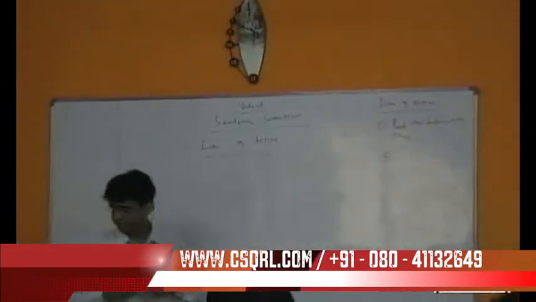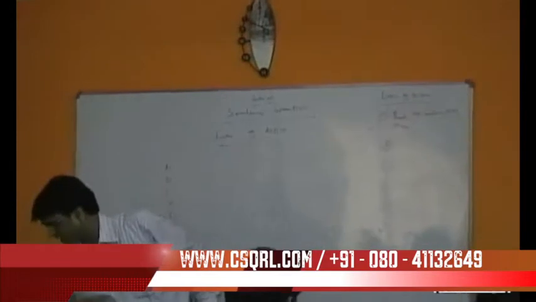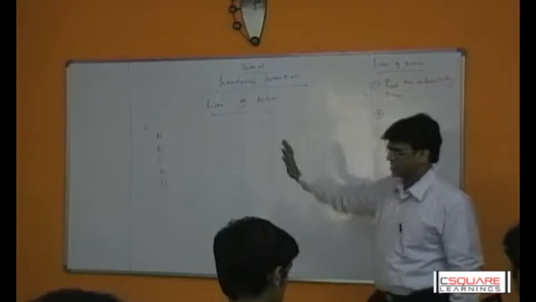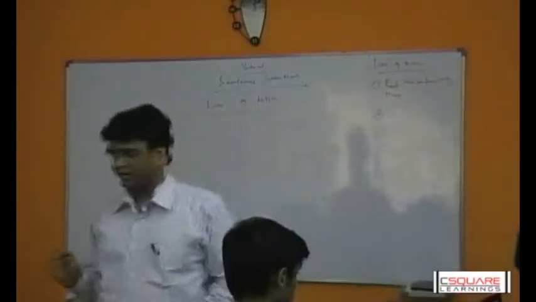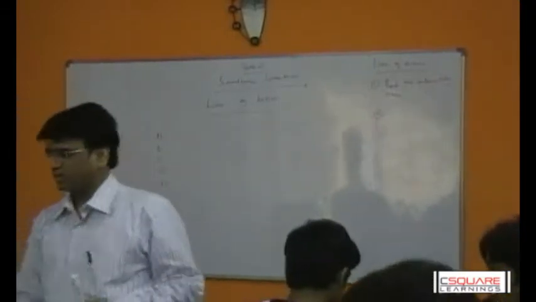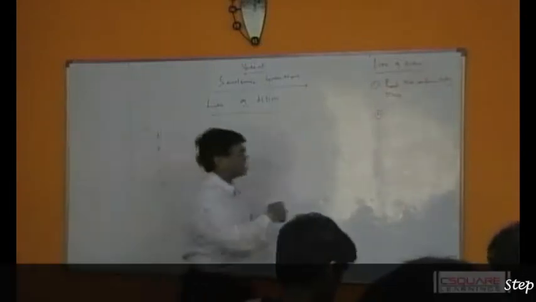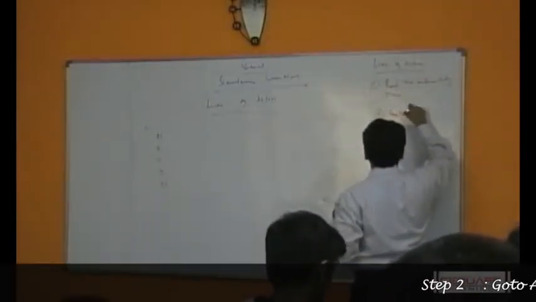Now, step number 2. Before I jump to step number 2, I have to quickly write down my answer choices A, B, C, D, E. For any question that you solve, you need to write this in your book. Write it down to the side, on the next page. Keep this for the rules. Don't write it under the rules, keep them separate so it's not ugly. Now, step number 2 is to go to the answer choices